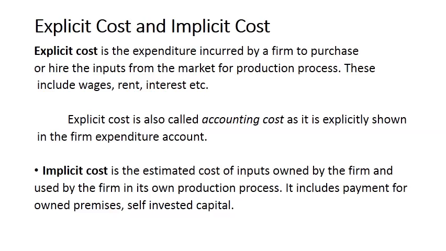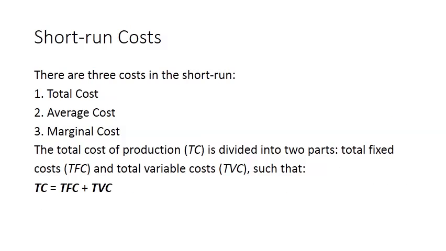Let us move to next. So in short-term cost, there are total cost, average cost, and marginal cost. So these are the three concepts of short-term cost: total cost, average cost, and marginal cost.